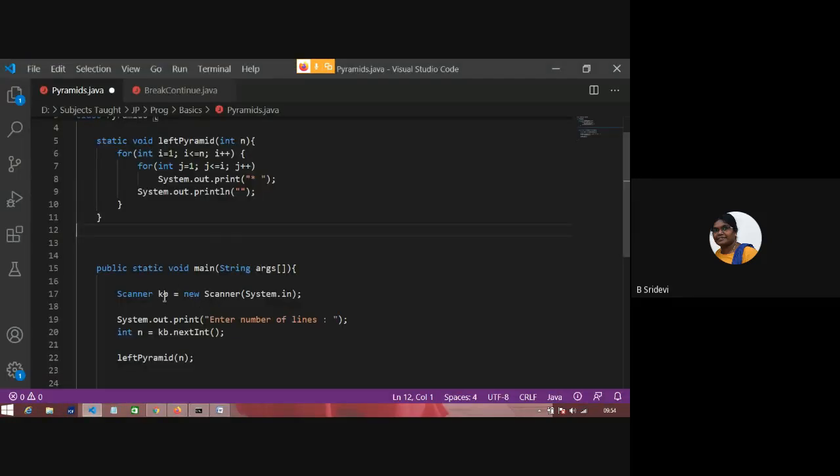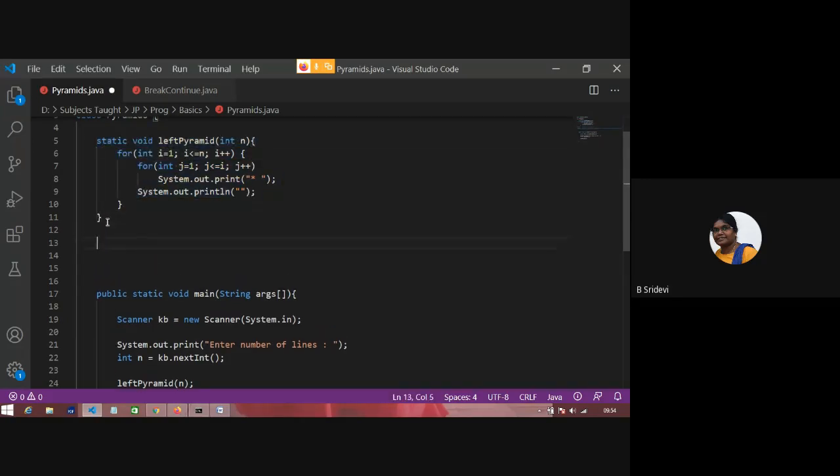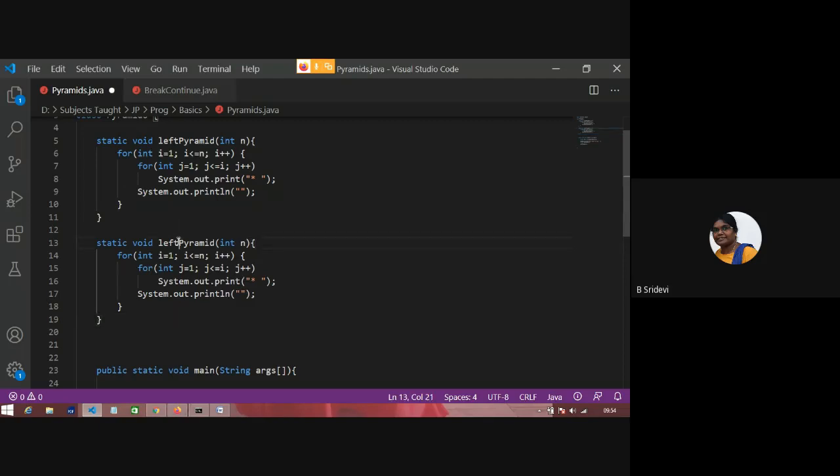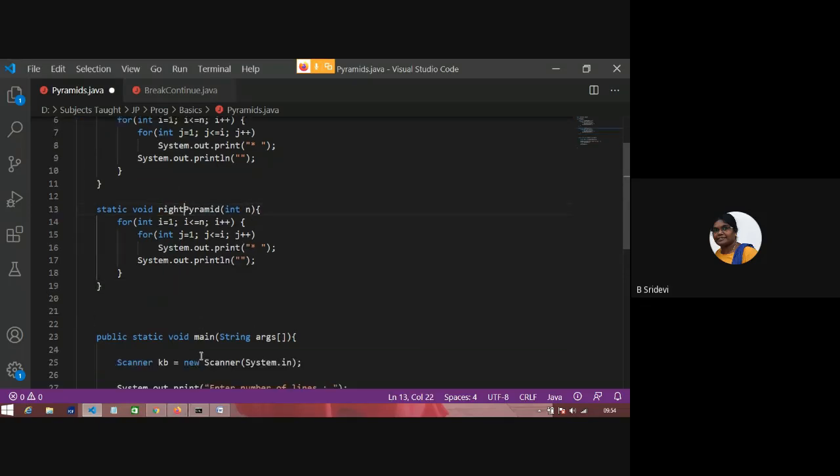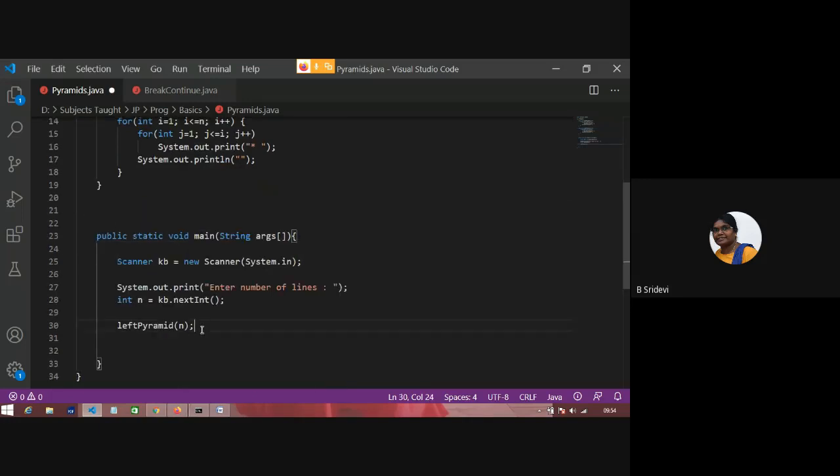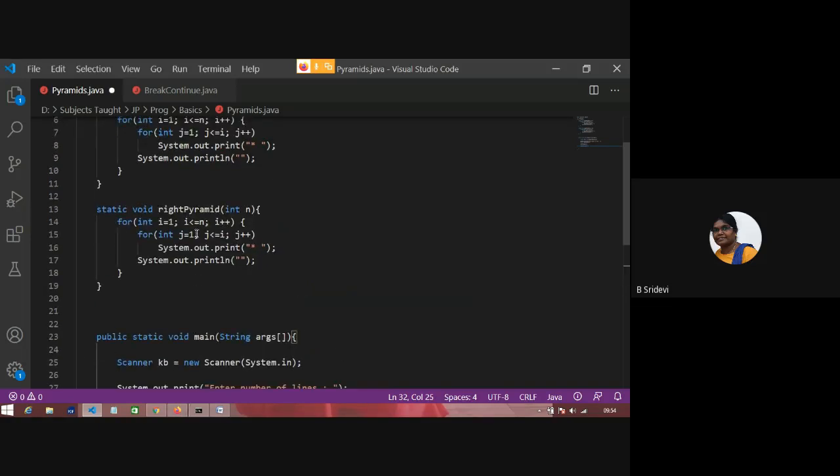Okay, so we'll write the same method and we'll change the name of it. I have not done any change. So what will I get? The same pyramid as it is. Now what do I have to do?